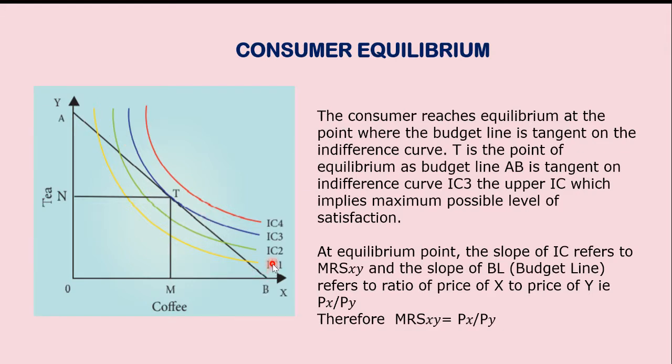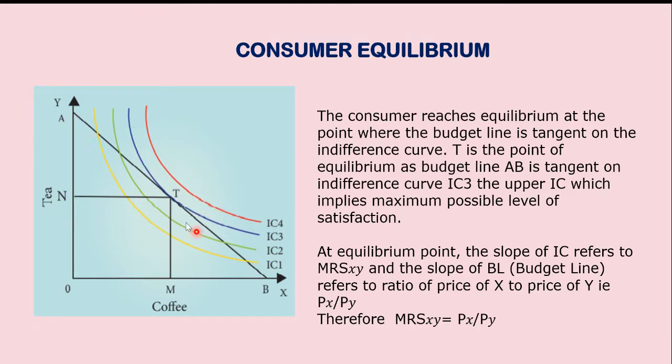IC1, IC2, IC3 and IC4 are the different indifference curves. So where does the consumer attain equilibrium? The consumer attains equilibrium at the point T, where the budget line is tangential to the indifference curve.